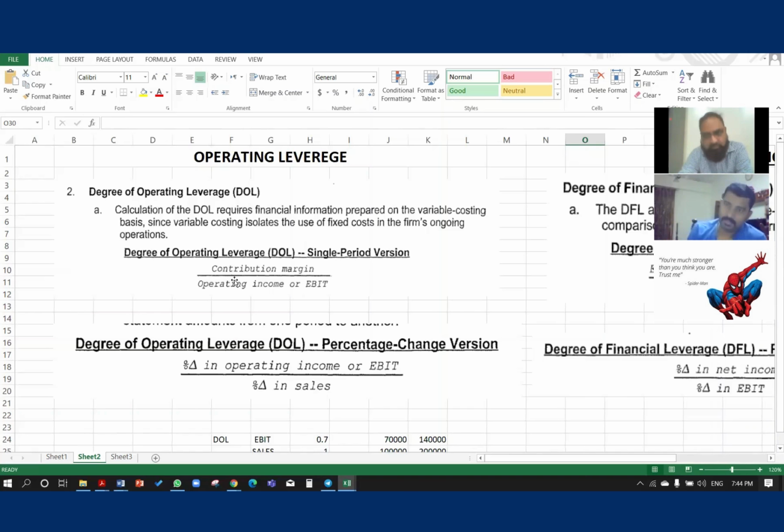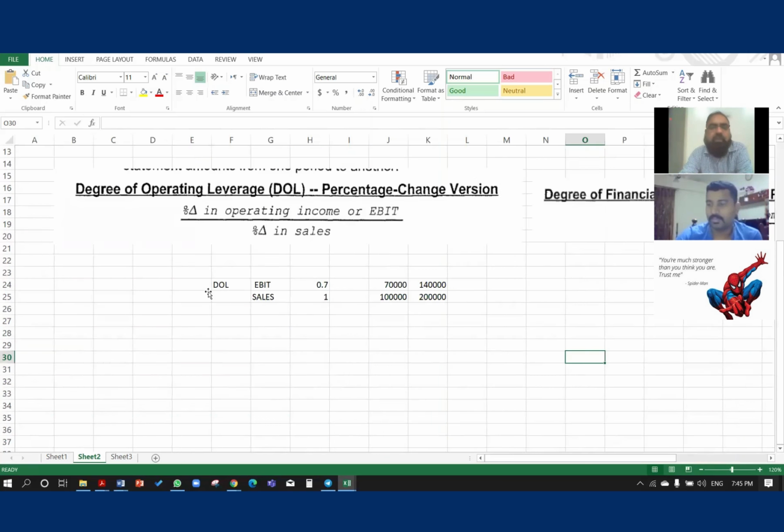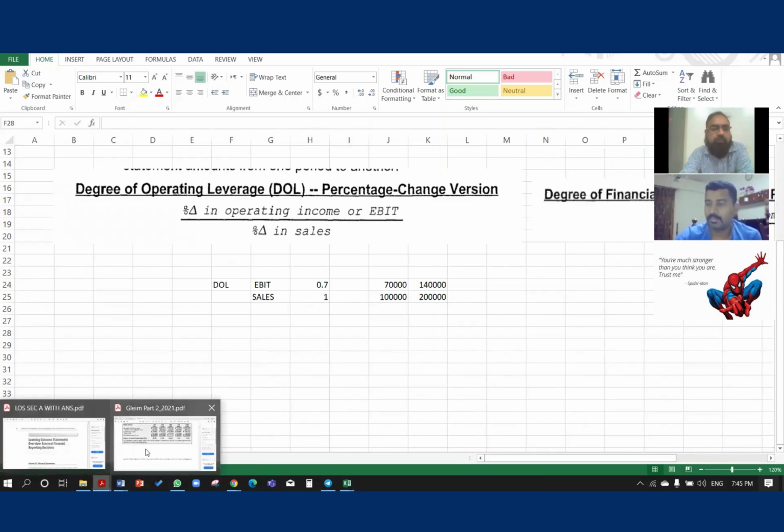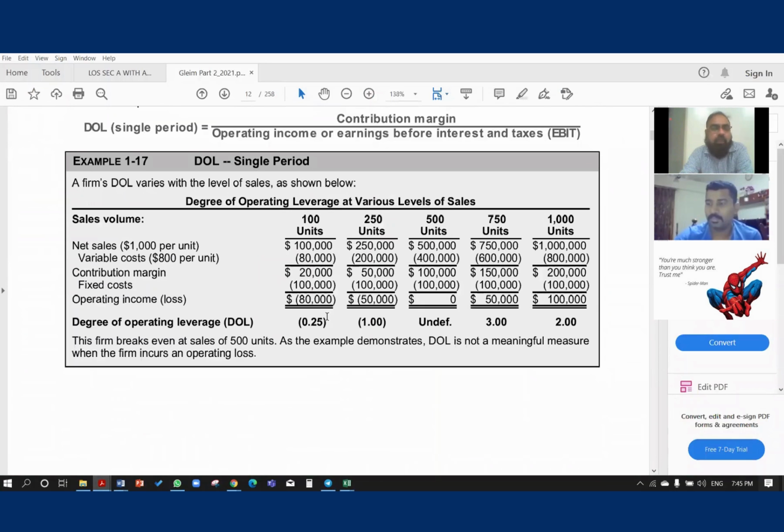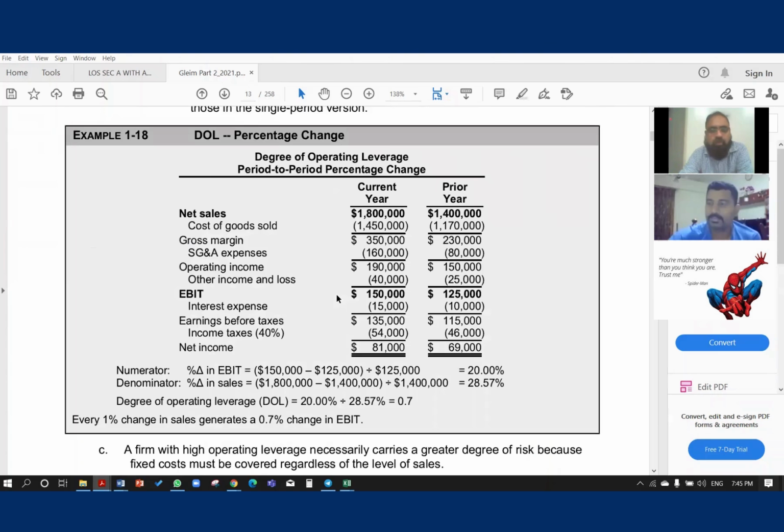If I show you here in the book, we have our sales, then variable cost, and you get contribution margin. Contribution margin minus fixed cost, that is your operating income.